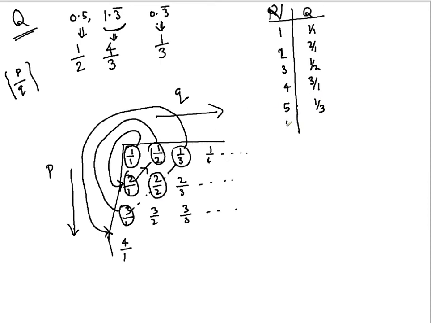What is the value as 6? It will be 4 by 1, and then at 7 you will have 3 by 2 and likewise. So in this way you will realize that for every rational number it will occur at some point of time in this list and will have a corresponding index, which will be the corresponding representation from the natural number whose mapping this rational number is.